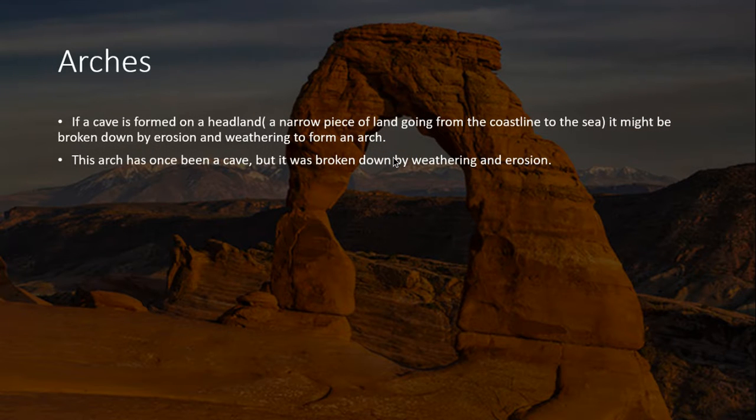Arches. If a cave is formed on a headland, a narrow piece of land going from the coastline to the sea, it might be broken down by erosion and weathering to form an arch. This arch has once been a cave, but it was broken down by